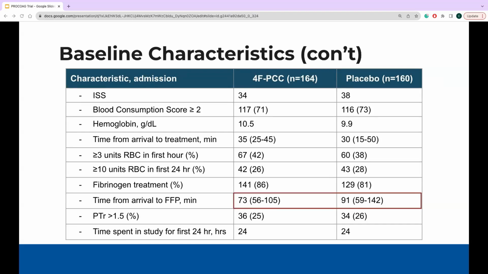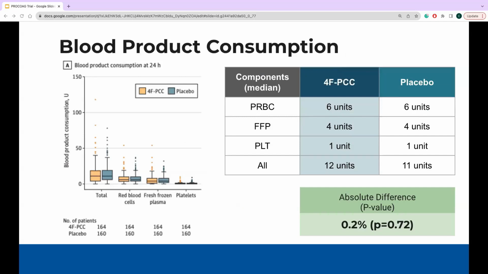However, something interesting to note is none of these baseline characteristics were evaluated for statistical significance. In terms of the primary outcome of blood product consumption between the 4-factor PCC group and placebo-only group, there was no significant difference in the total use or in the use of any of their components. Of note, these were the intent to treat analysis results, and patients who died within the first hour of arrival were also included in this analysis.